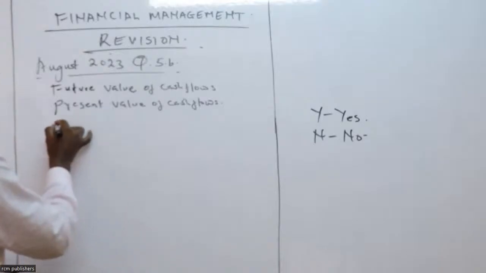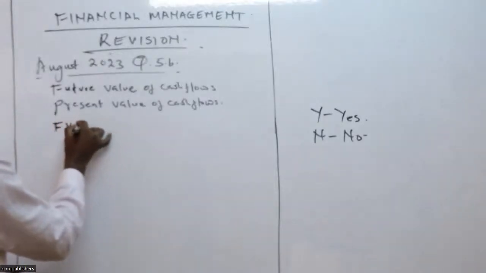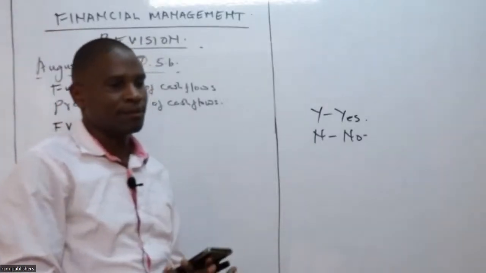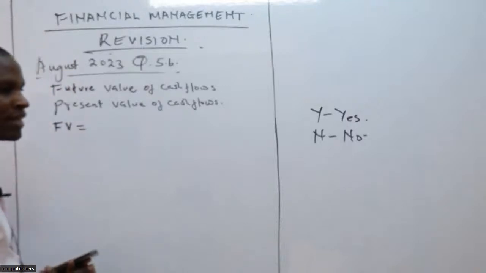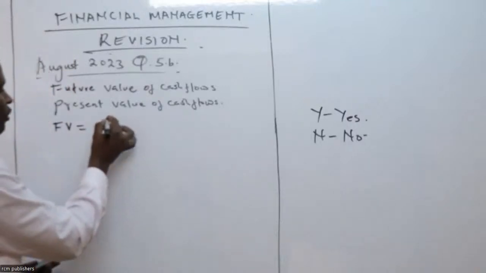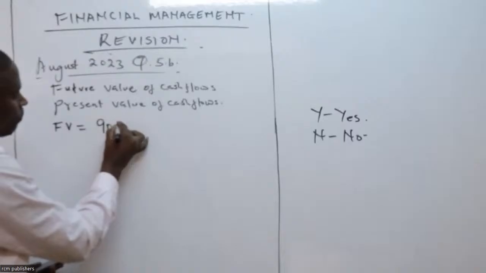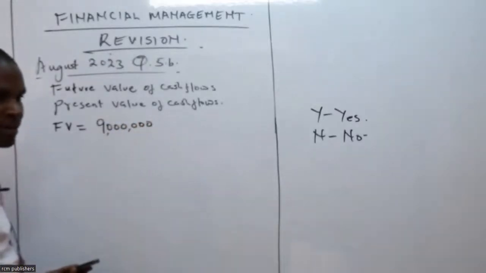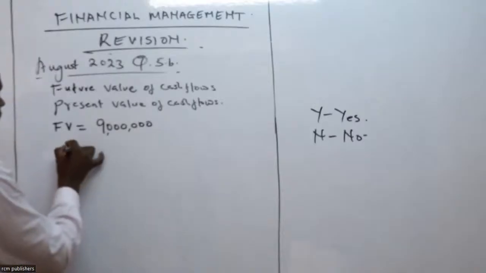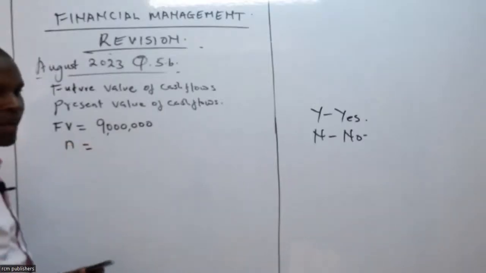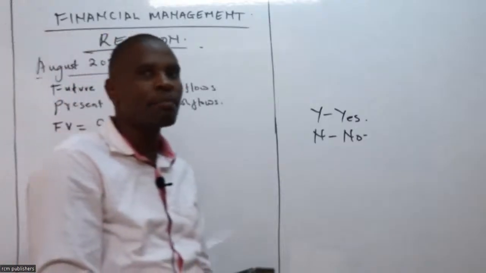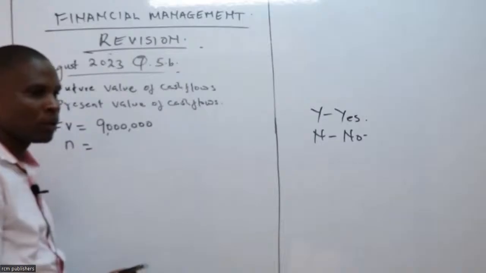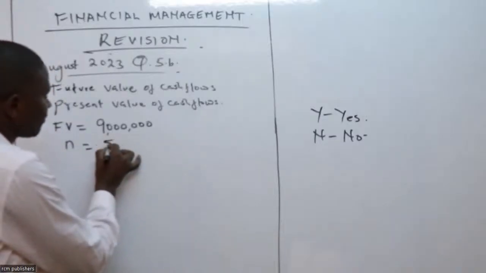In this case, examiner has given us future value. What is the amount of future value in this case? It is 9 million. Our objective is to have 9 million at the end of N, where N is number of period. How long shall we take? 5 years.